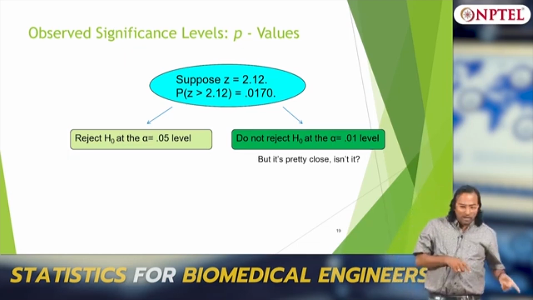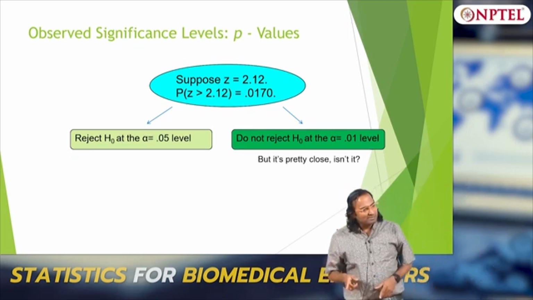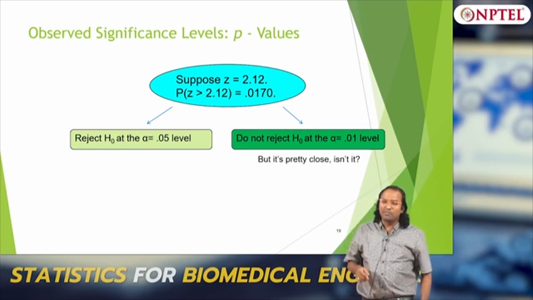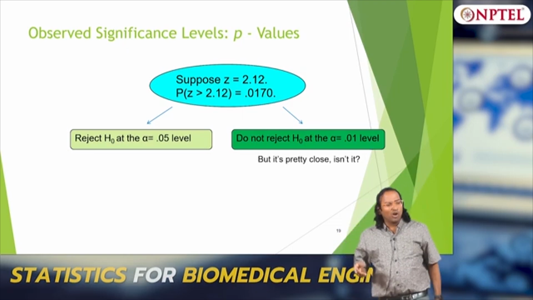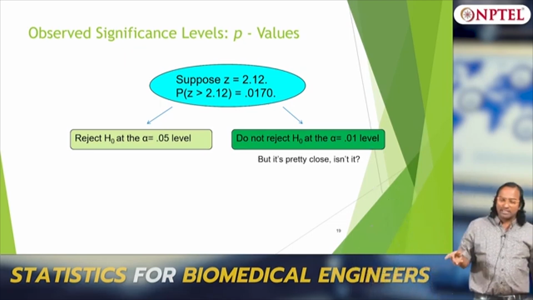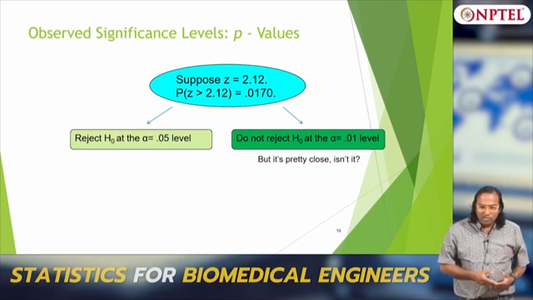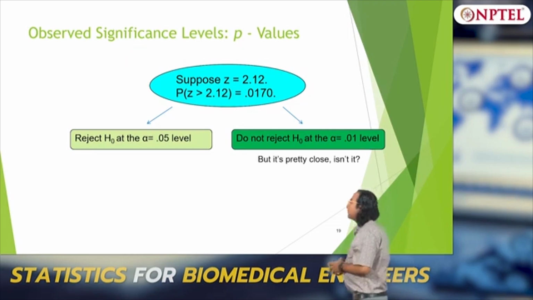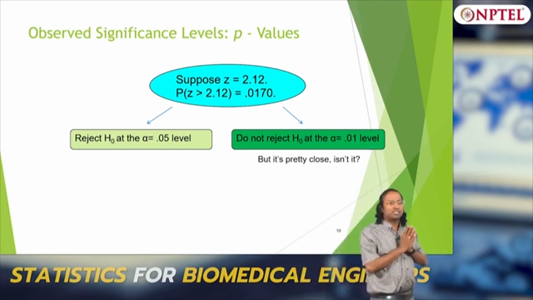So you can reject at 95%, but you cannot reject at 99%. At 99% the value will be like 2.58. So you cannot reject at 99, but you can reject at 95. So what is the exact percentage of confidence with which you can reject the null hypothesis? That is what is called the p value.